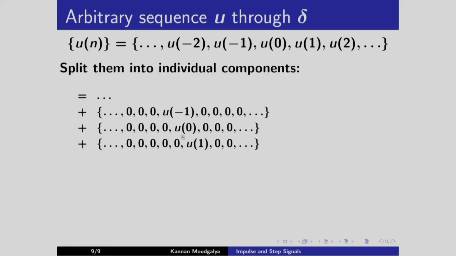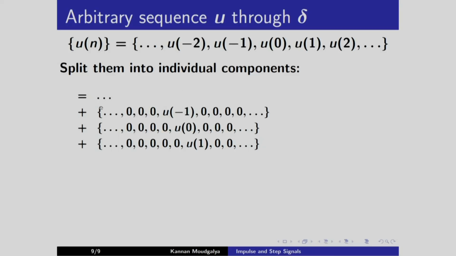So, if I add this component wise, I will get this. Now, let us take this only, and because it is a scalar, I can pull this out, u of minus 1 into all 0 except 1 here. This 1 comes at time instant n equals minus 1.